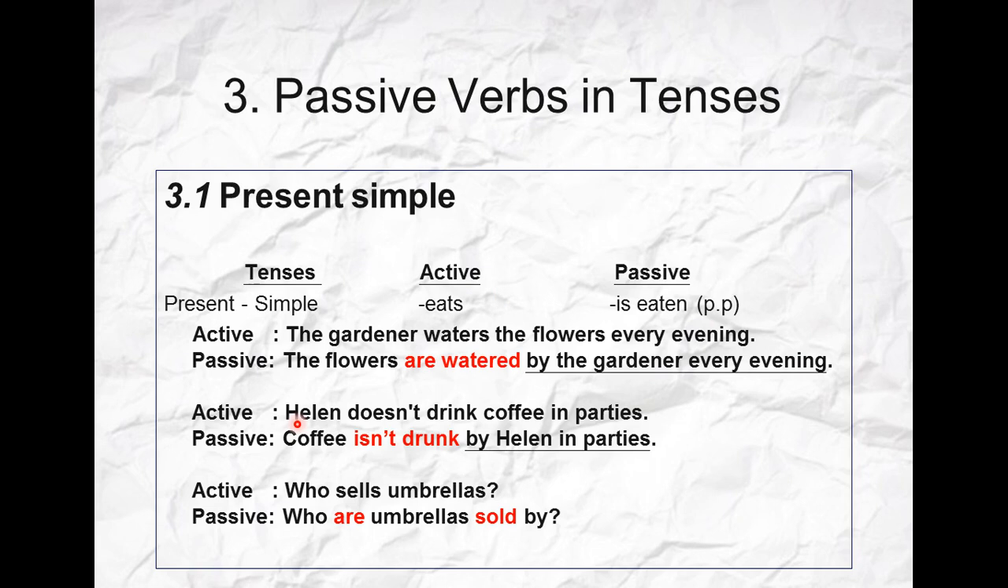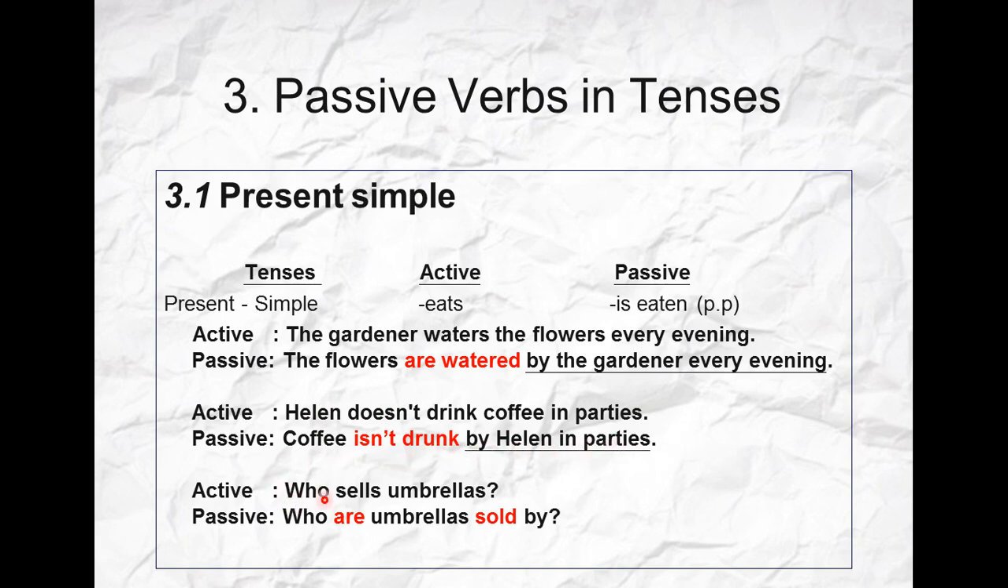The other example: Helen doesn't drink coffee in parties. Coffee isn't drunk. Pay attention that you are giving the same meaning. So if the sentence is in the negative form, just form your passive in the negative form. Coffee isn't drunk by Helen in parties.